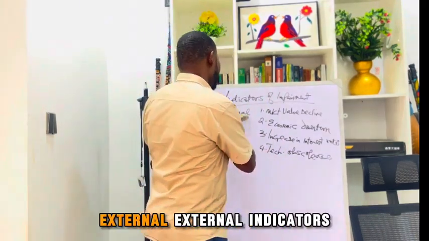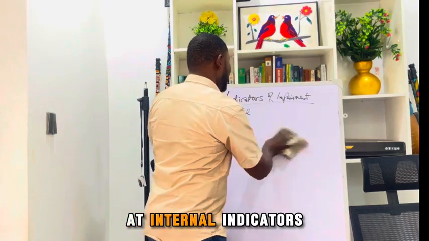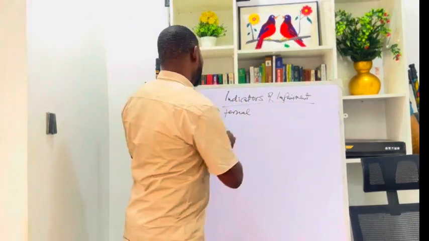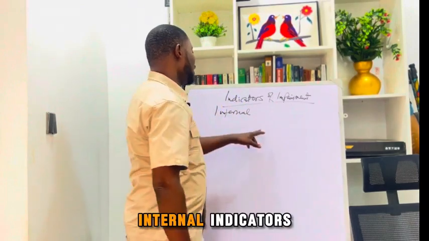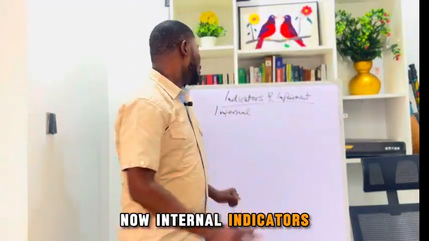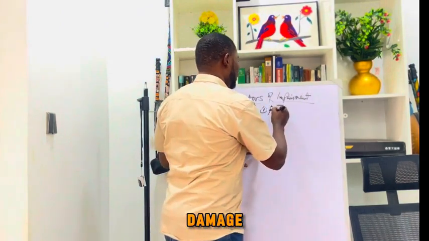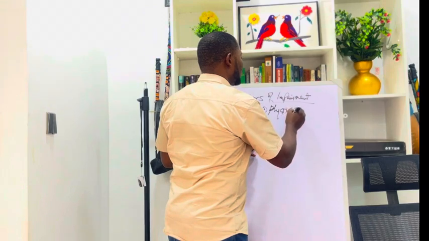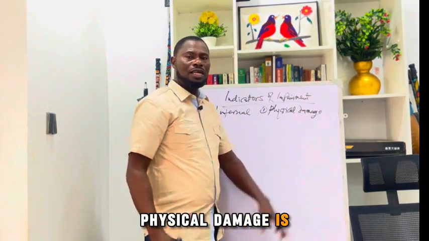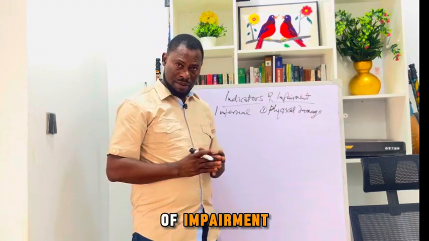So these are external indicators. Now let's look at internal indicators. Now, internal indicators, we'll look at one, physical damage. Physical damage is an internal indicator of impairment.